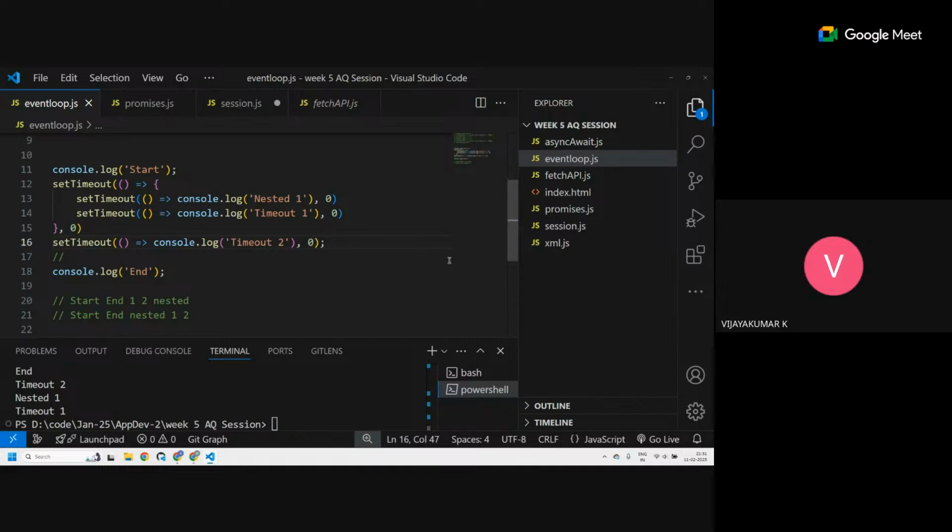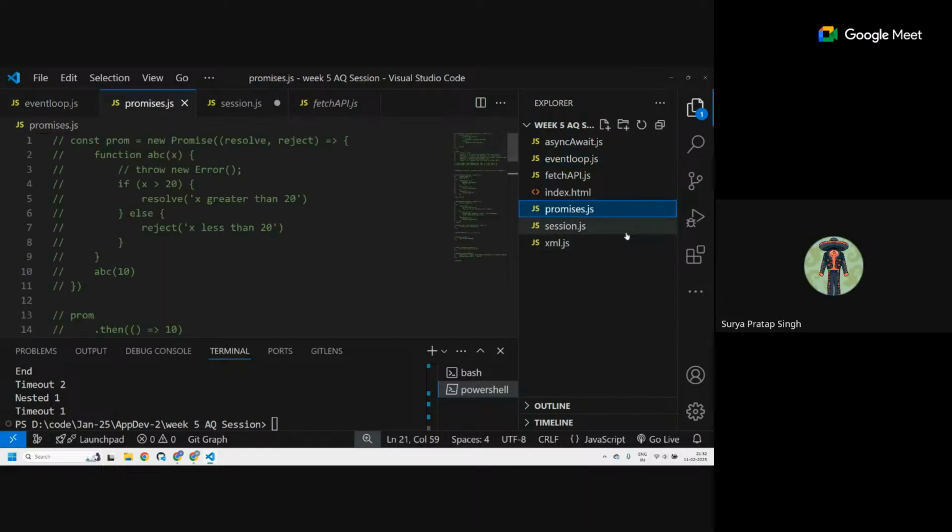Okay. Let's move on to promises. The whole introduction was to introduce you to promises, because unless you know how the call stack and the event loop work, you won't appreciate promises. So let's see what promises are.